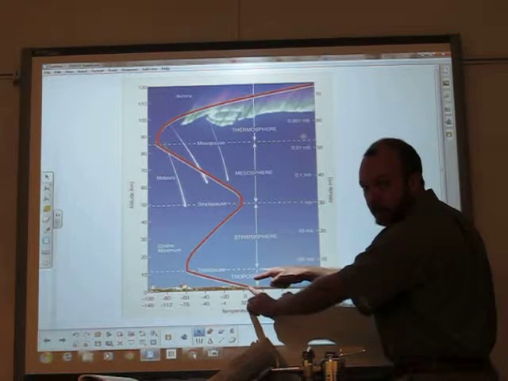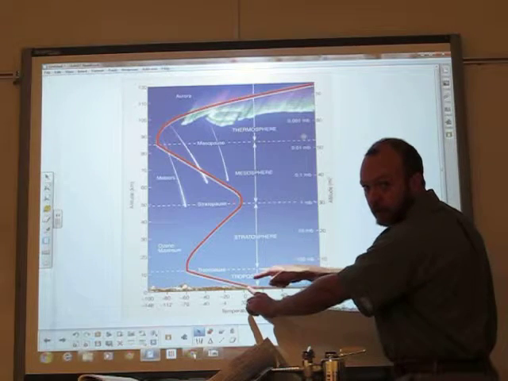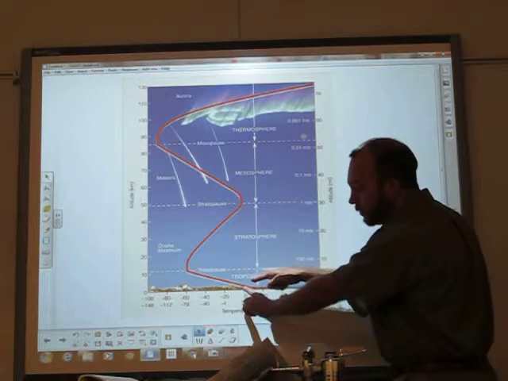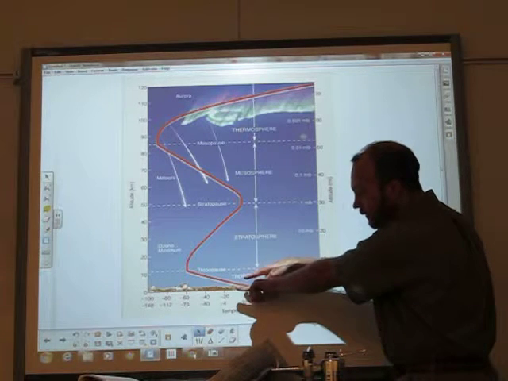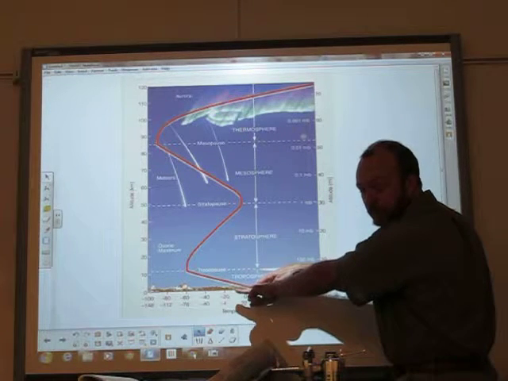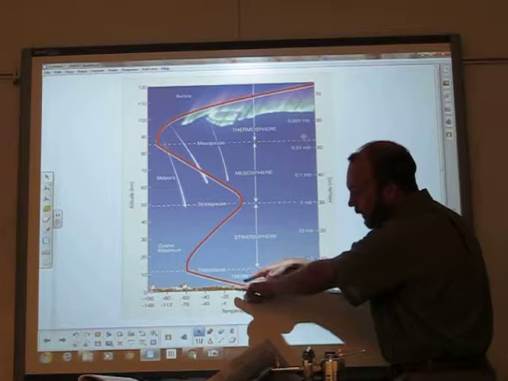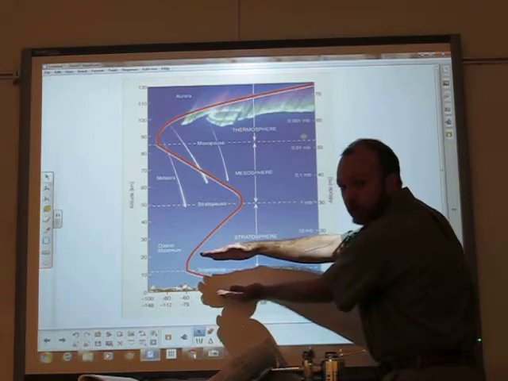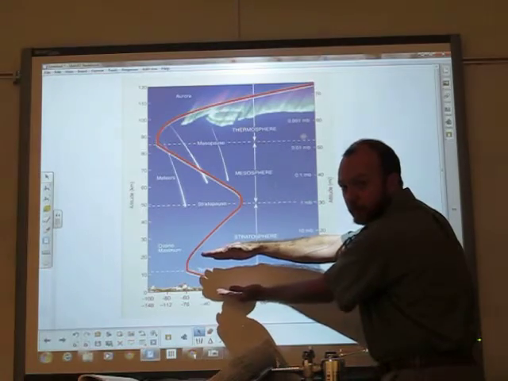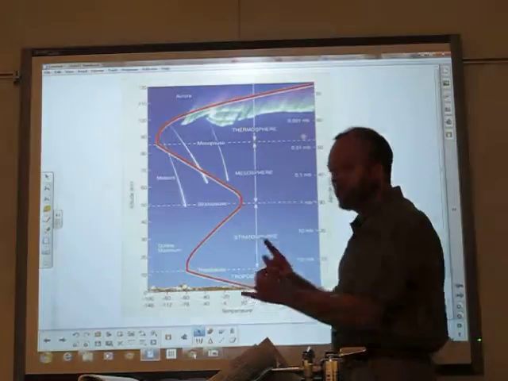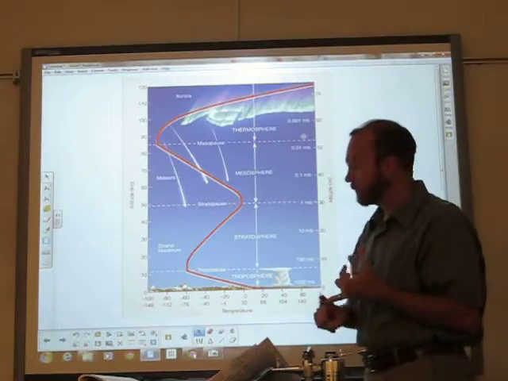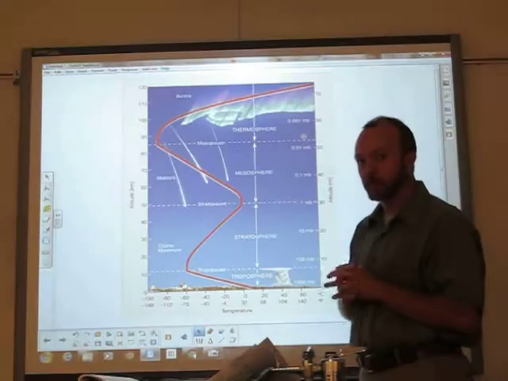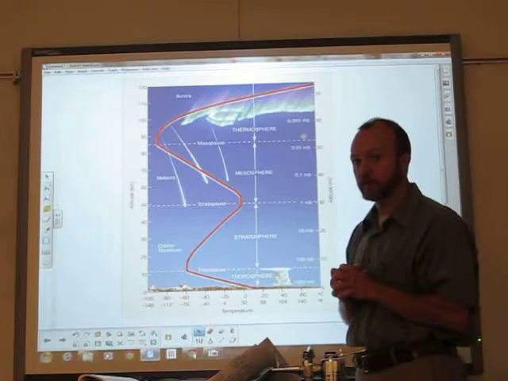Now, as that air is heated, it expands. When hot air expands, it's less dense, so it rises. And as it rises, it cools. So the reason that the air near the Earth is warmer is because the ground is warm. That warms the air. That hot air rises and it cools. This is going to set up something called convection currents. Convection currents are going to be hugely important for us to understand both weather and climate. When we reach the tropopause, the trend switches, and I want to talk about why the trend switches.